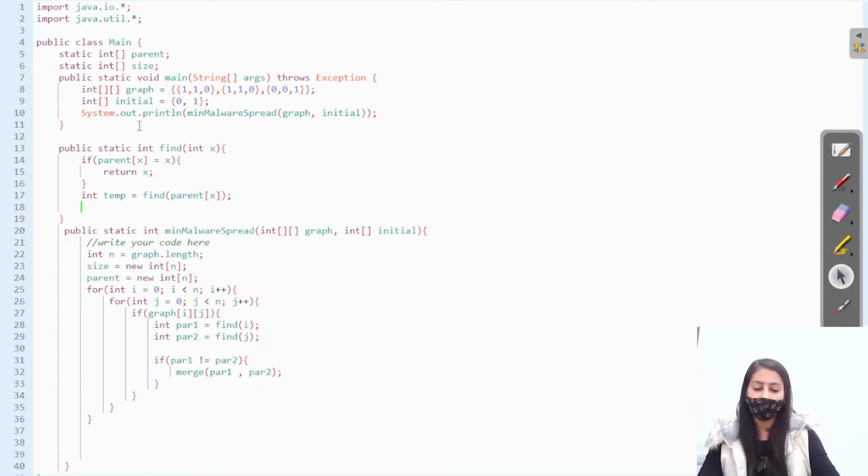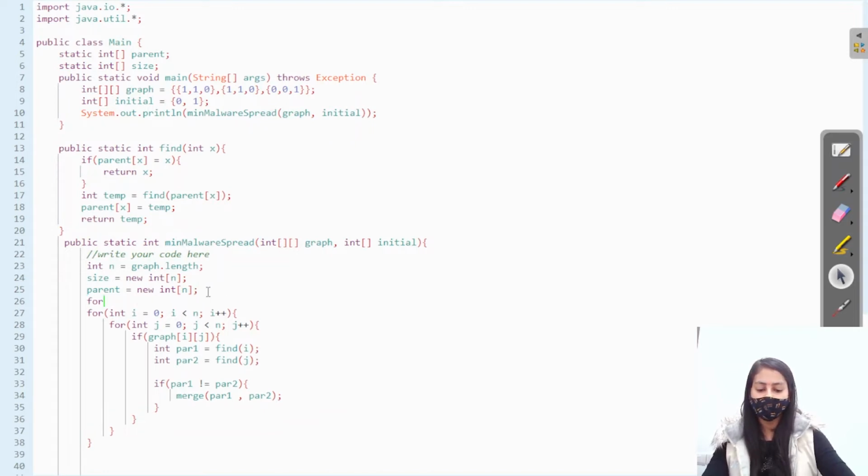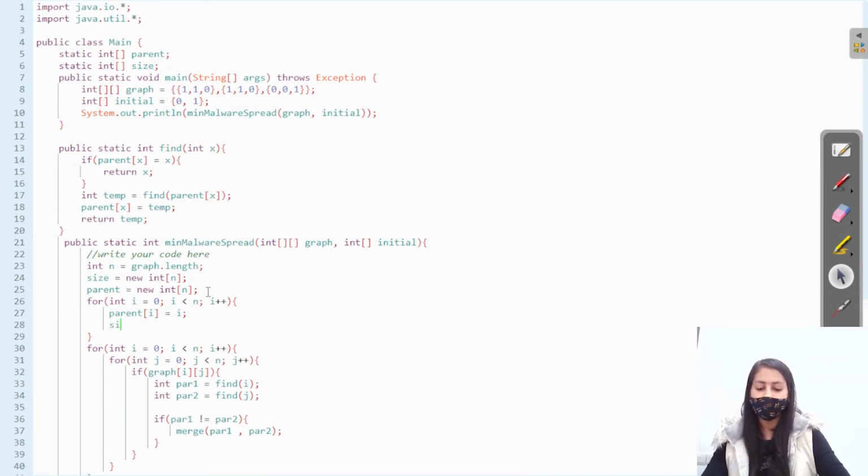So fill the value in the parent array and return that value. Also we have to initialize these two arrays, that is, the size and the parent array. So let's initialize them here. The parent of i initially is the node itself, so parent of i is i, and initially the size of all the nodes is 1, as the node itself is present. So the find function is completed.